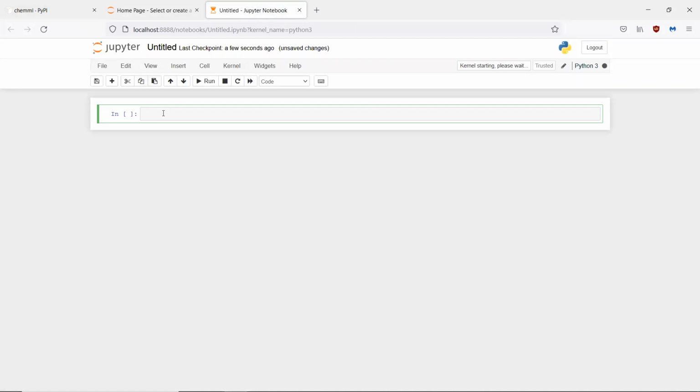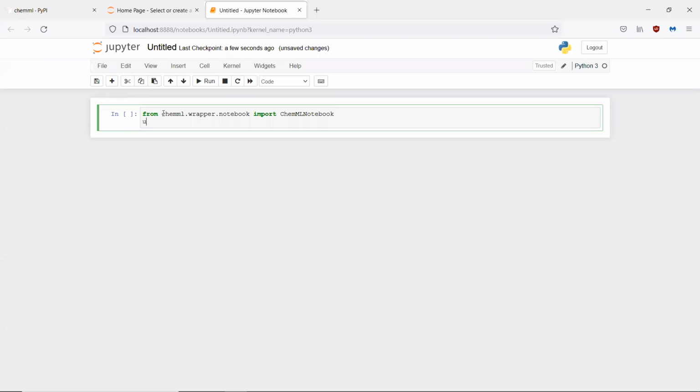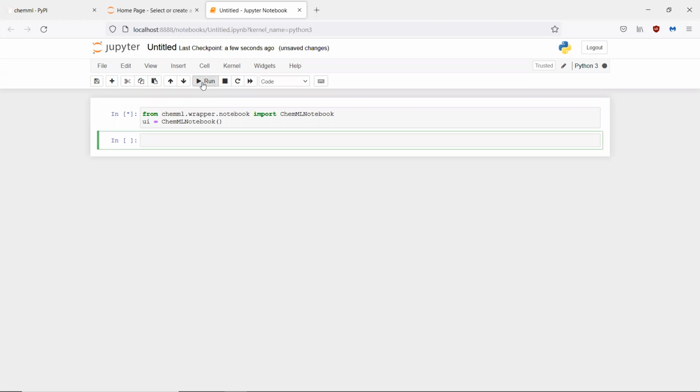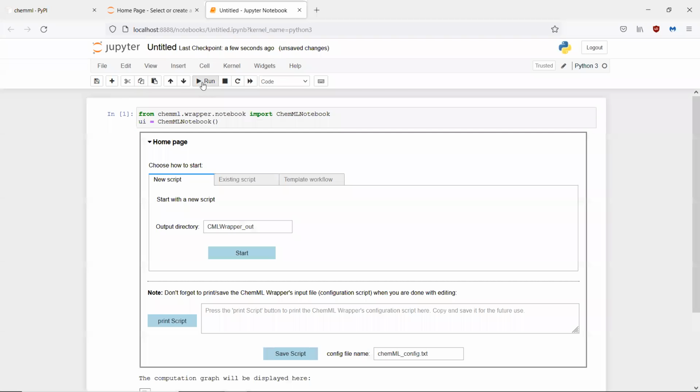And then to start the GUI, we simply do from chemml.wrapper.notebook import ChemMLNotebook, then UI equals ChemMLNotebook, and run that. And the GUI should start right up.